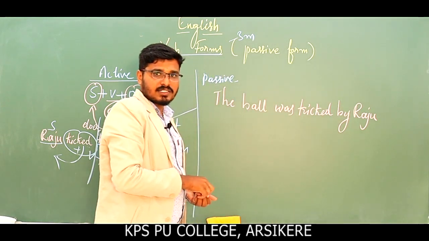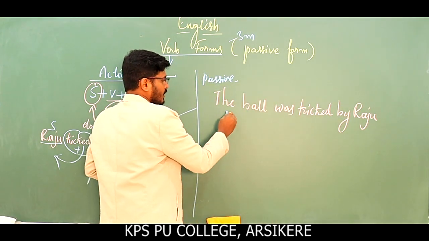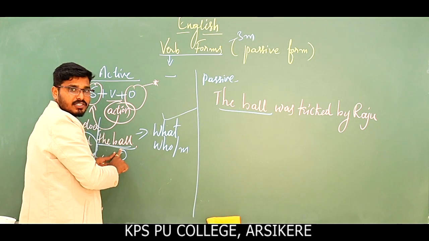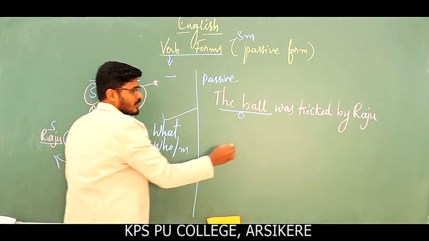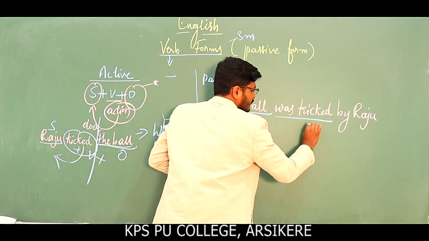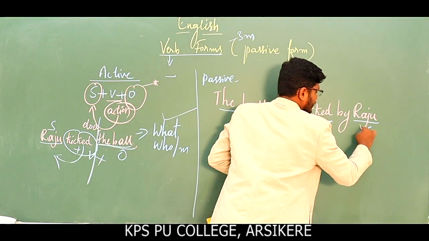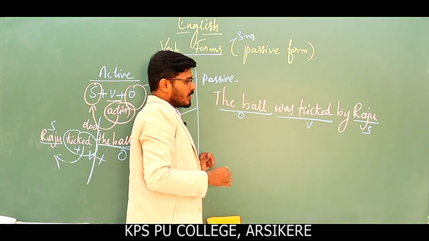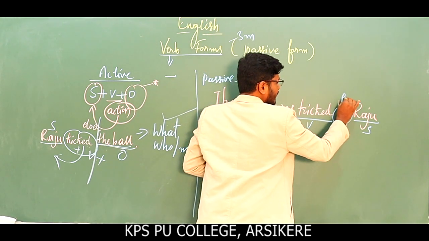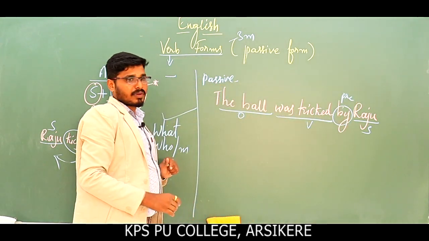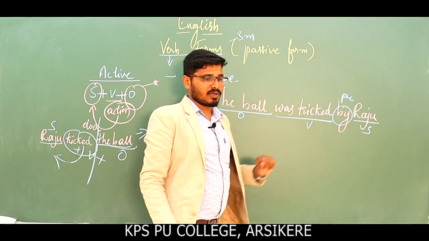See, look at this sentence. What are the changes? Ball, as we have discussed, is the object. Was kicked is the verb. Raju is the subject. And this is the preposition. This preposition is very important.